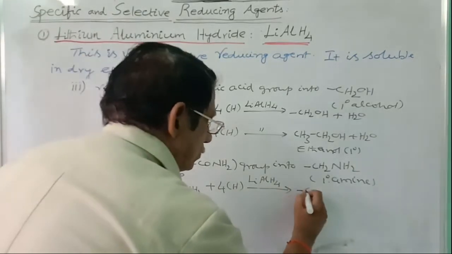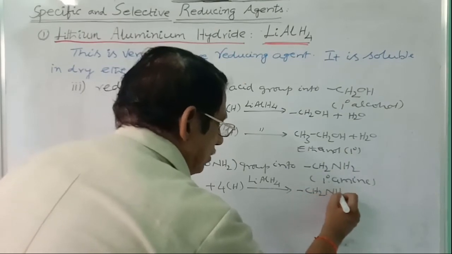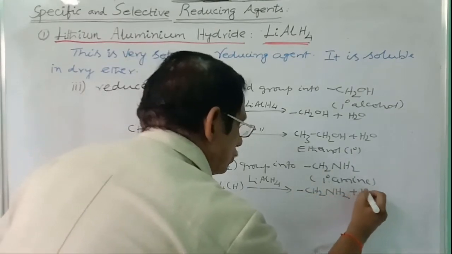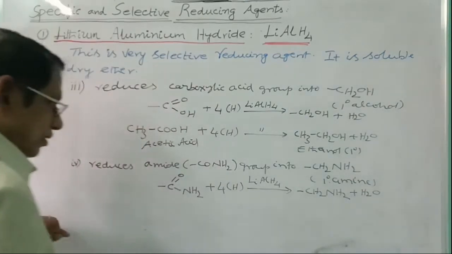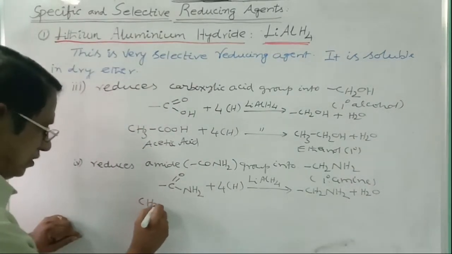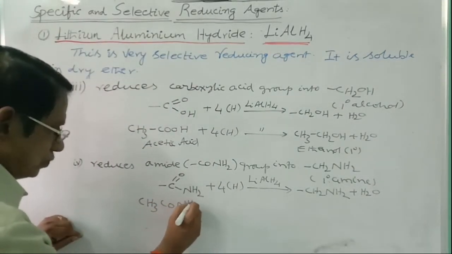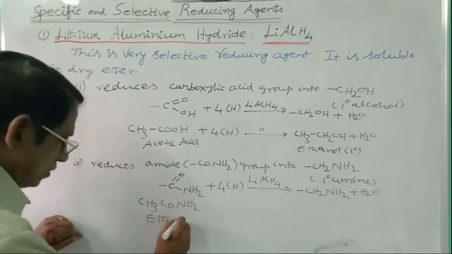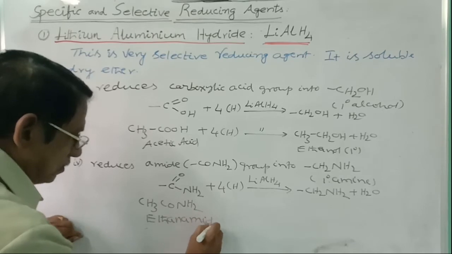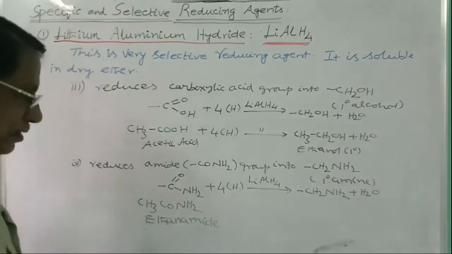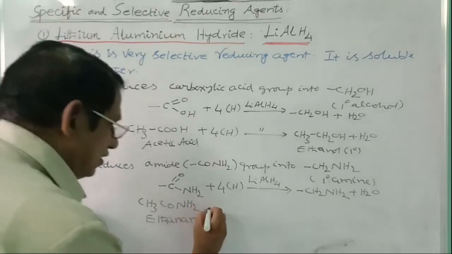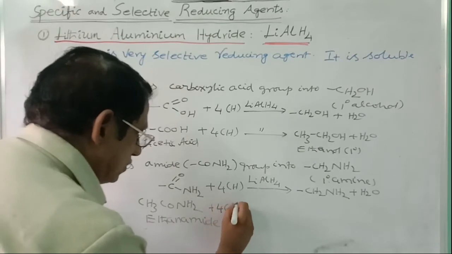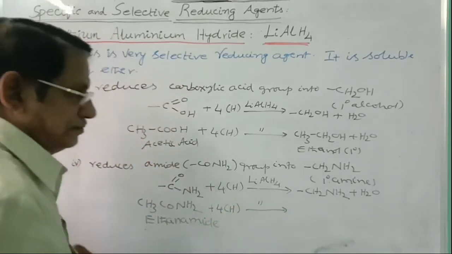It will be converted into CH2NH2, primary amine, plus H2O. You can take for example CH3CONH2, that is ethanamide, plus 4 hydrogens, same reducing agent.